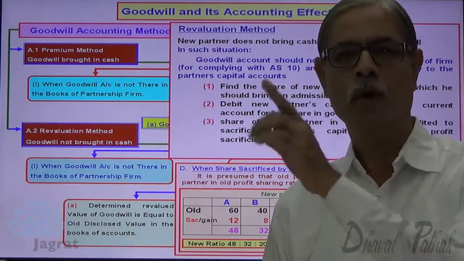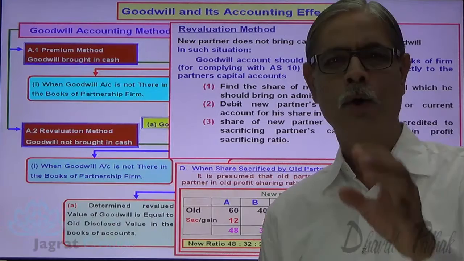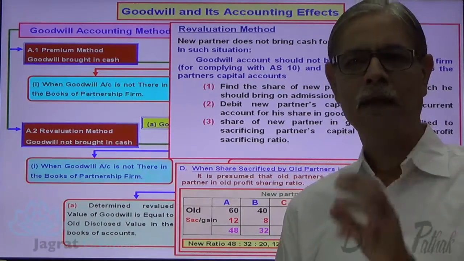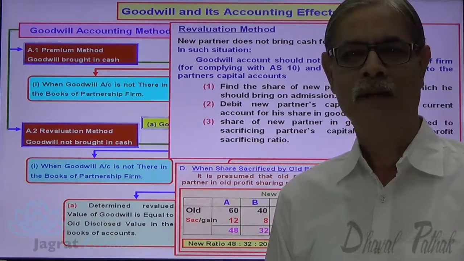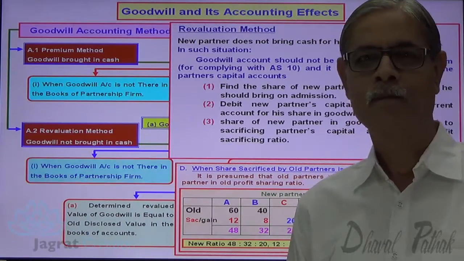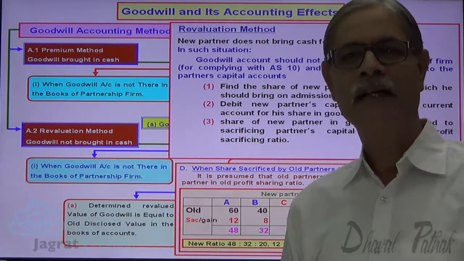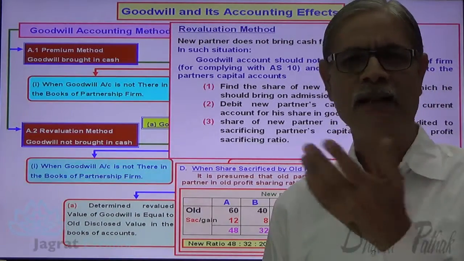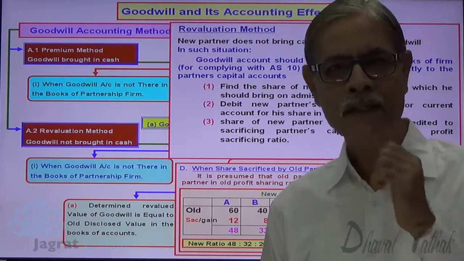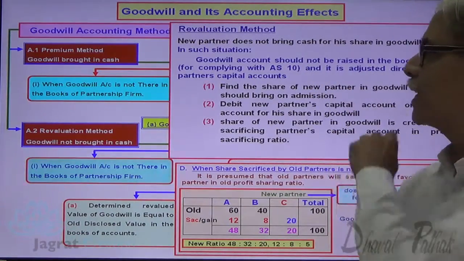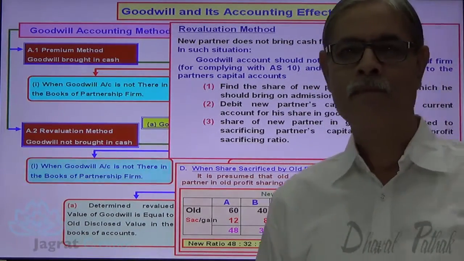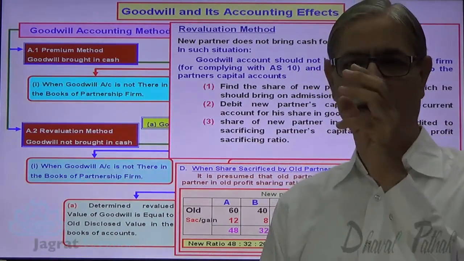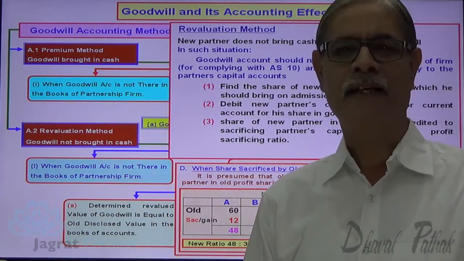And everybody should follow Accounting Standard 10. That is the opinion of many teachers at the national level. But in spite of that, we find in our books that goodwill is raised by the revaluation method and written off after admission. We find this type of method. Why? The reason is, this accounting standard, AS 10, is implemented by the Institute of Chartered Accountants of India.